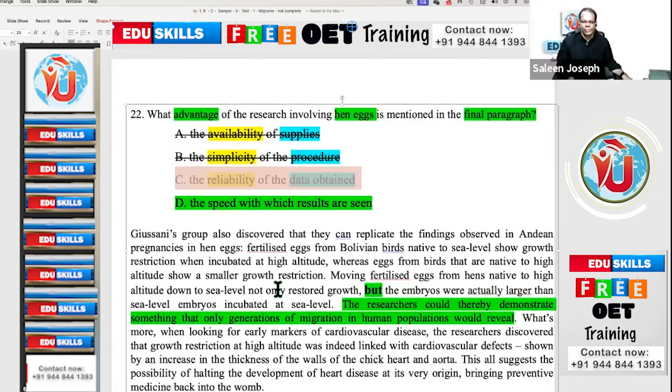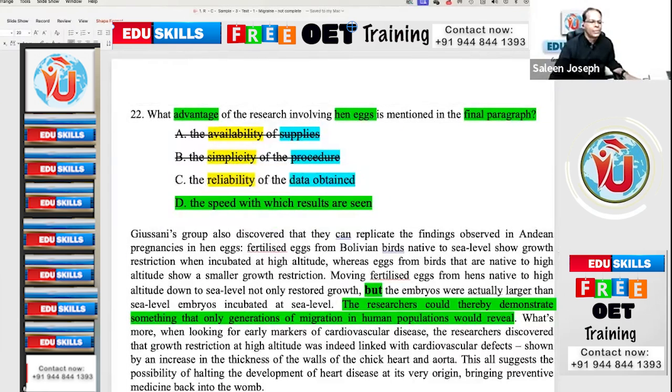See the difference? If you have to bring the eggs from 4,000 meters high to 400 meters high, it may take 6 hours, whereas the other one is humans, it will take generations. Yes, Father. The speed with which results are seen. Beautiful. Okay, that is cool.